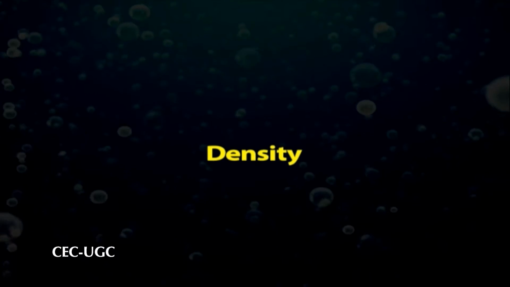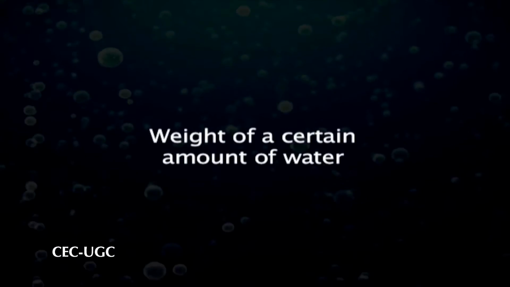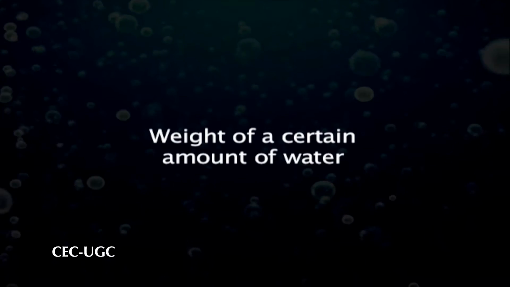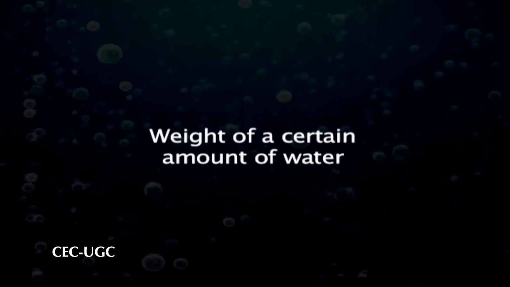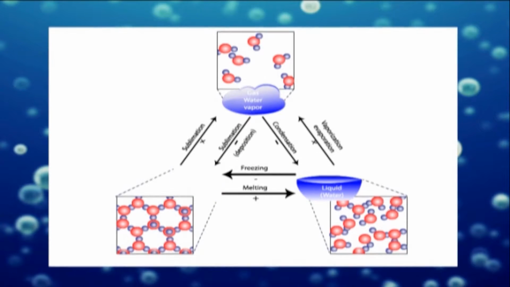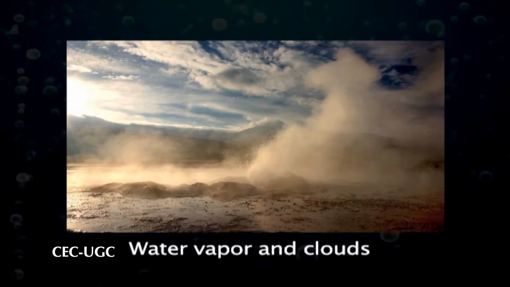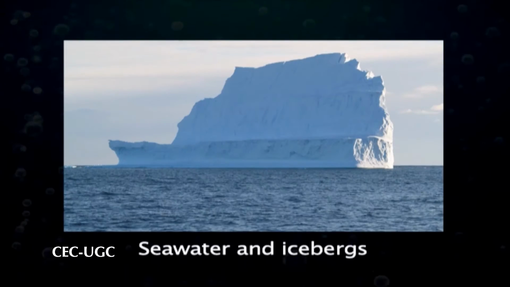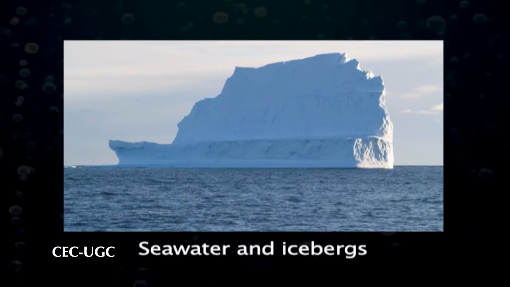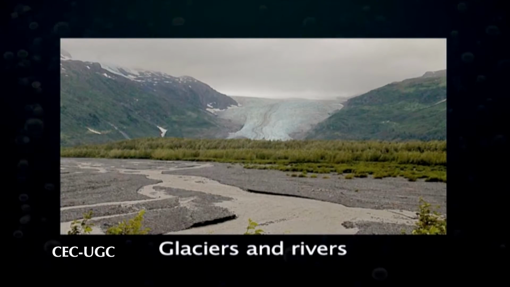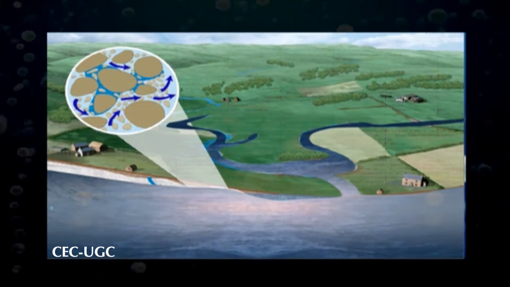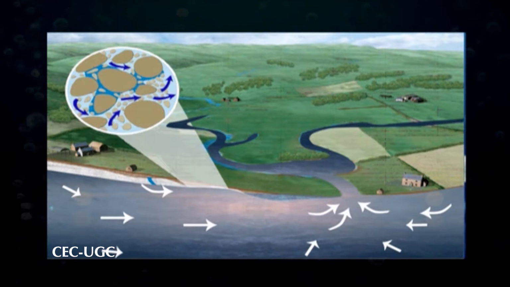Density. The density of water means the weight of a certain amount of water. As you know, water appears in nature in all three common states of matter and may take many different forms on earth: water vapor and clouds in the sky, sea water and icebergs in the polar oceans, glaciers and rivers in the mountains, and the liquid in aquifers in the ground.